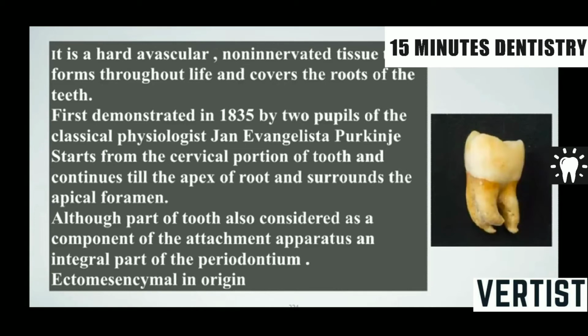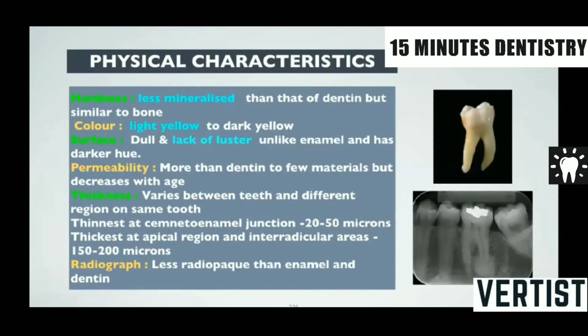Now, although part of the tooth, it is also considered a component of the attachment apparatus and an integral part of the periodontium. So, the cementum is not only part of the tooth, it is part of the attachment apparatus because the Sharpey's fibers from the periodontal ligament help it to anchor the tooth in the socket, and it is also an integral part of the periodontium. It is ectomesenchymal in origin.